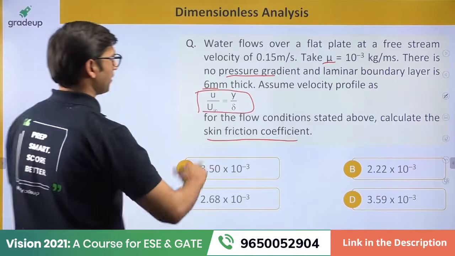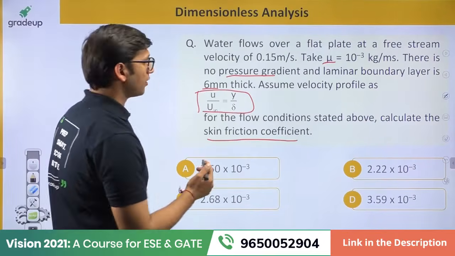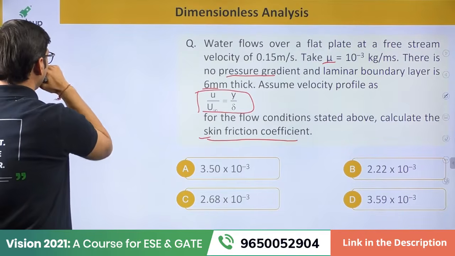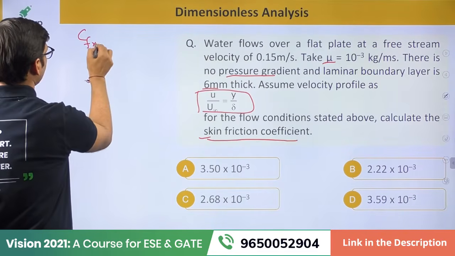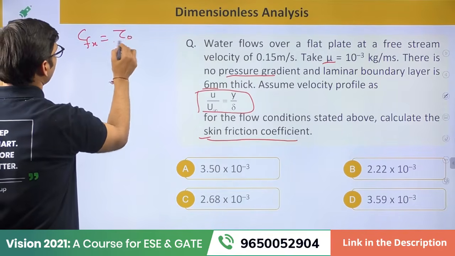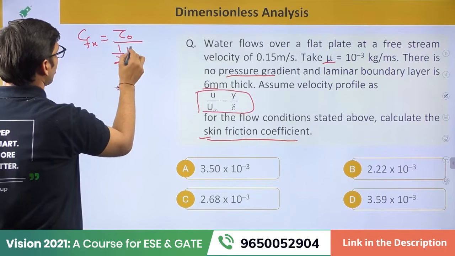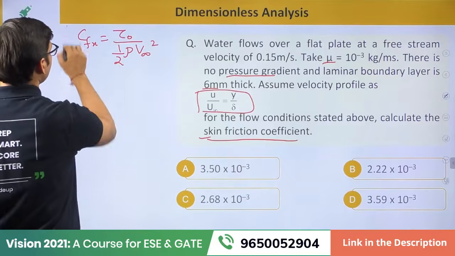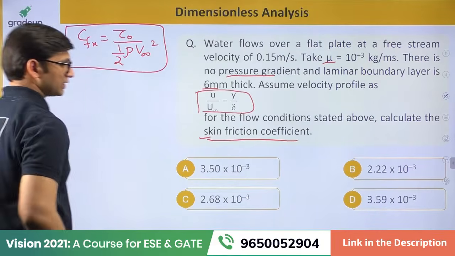Now, in this question, you have to find the value of the skin friction coefficient. The skin friction coefficient C_fx is equal to tau naught over half rho times V infinity square. That is the formula for skin friction coefficient.